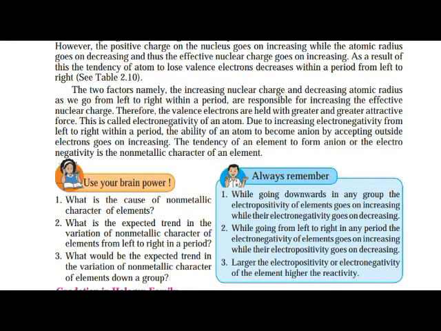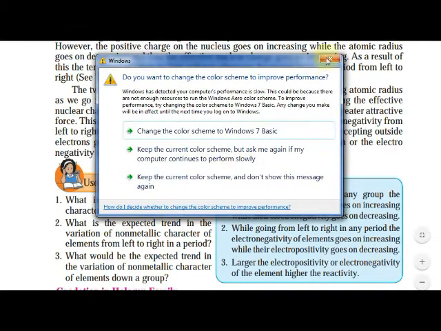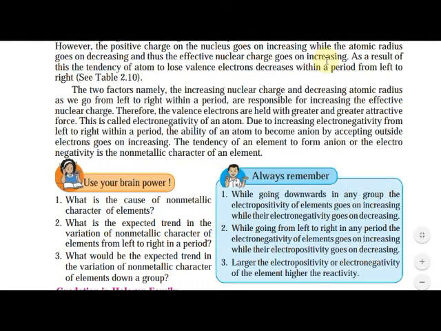Always remember, while going downwards in a group, the electropositivity of the elements goes on increasing, while the electronegativity goes on decreasing. Remember, electropositivity means metallic character. Electronegativity means non-metallic character. While going down in a group, metallic character increases, non-metallic character decreases.